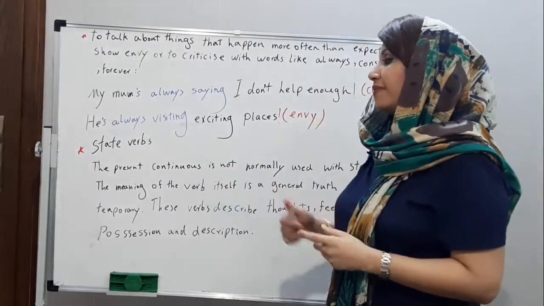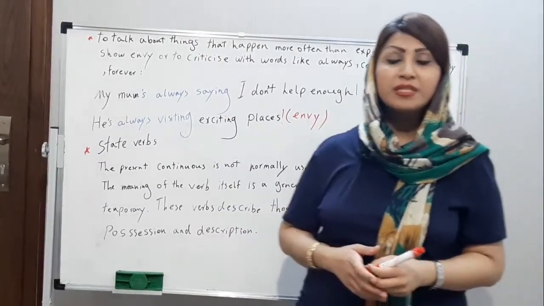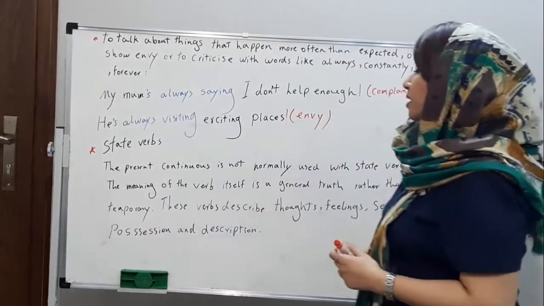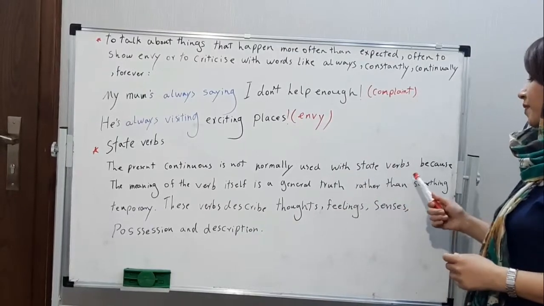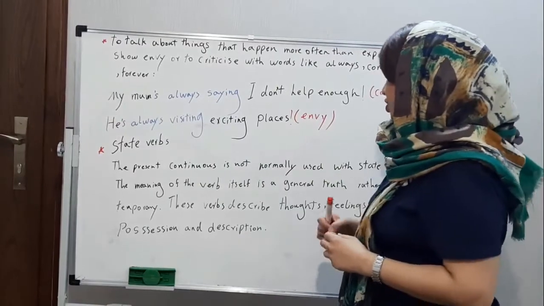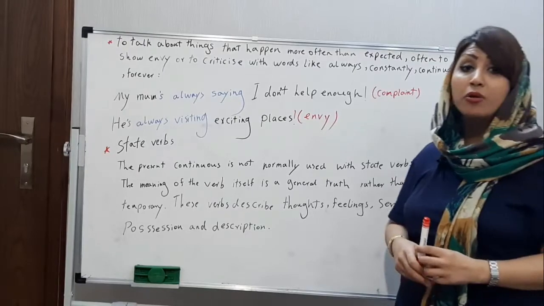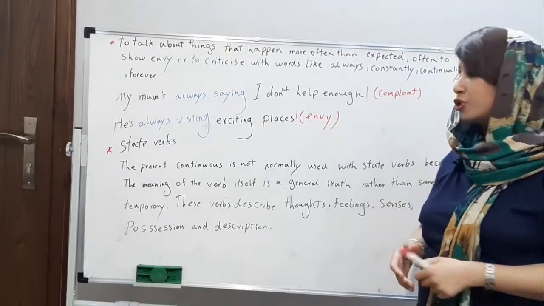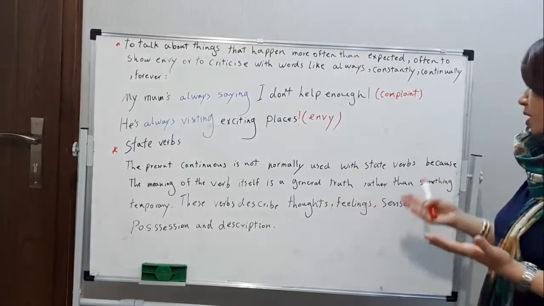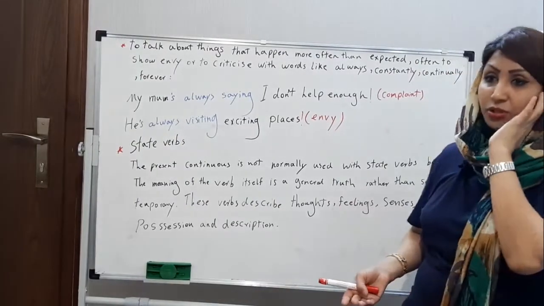Now, we have state verbs here. You know that you cannot make present continuous with state verbs. The present continuous is not normally used with state verbs because the meaning of the verb itself is a general truth rather than something temporary. These verbs describe thoughts, feelings, senses, position, and description.